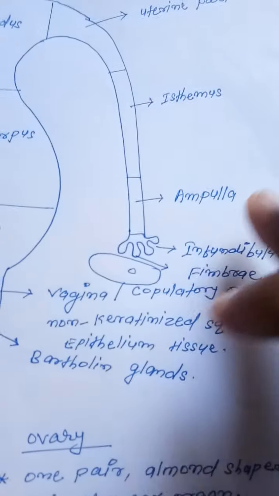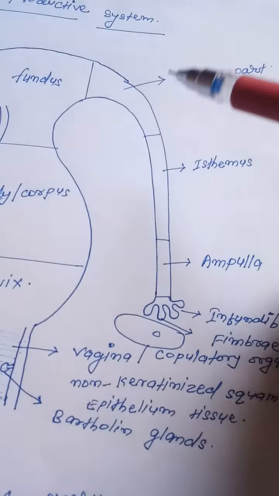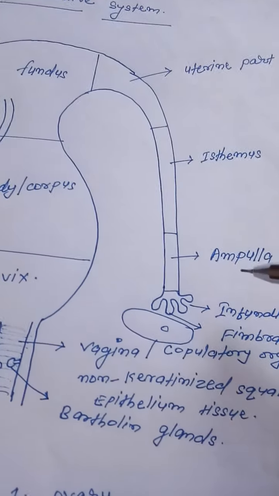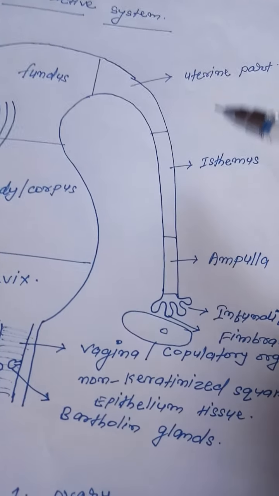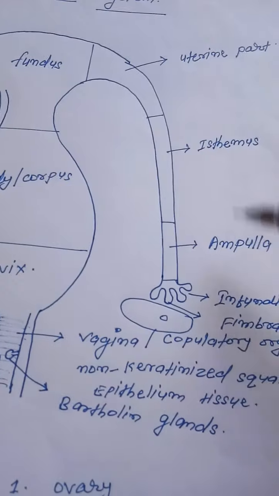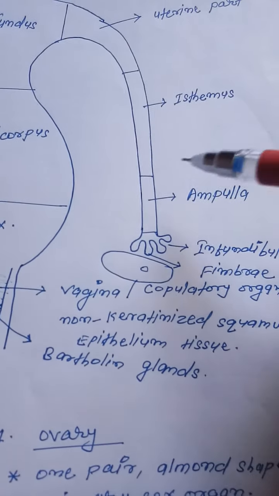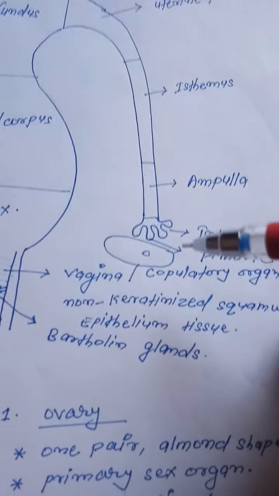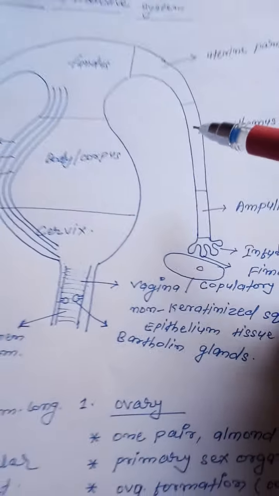Next, the fallopian tube has three main parts: first ampulla, second isthmus, and third uterine part. Ampulla plus isthmus plus uterine part is called the fallopian tube. The fallopian tube is also known as the oviduct.